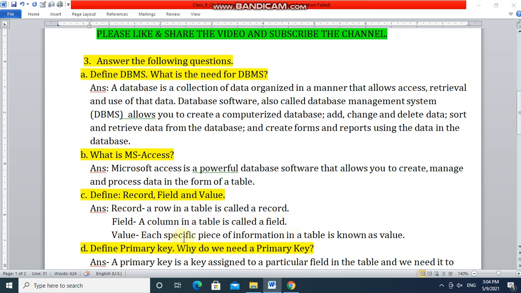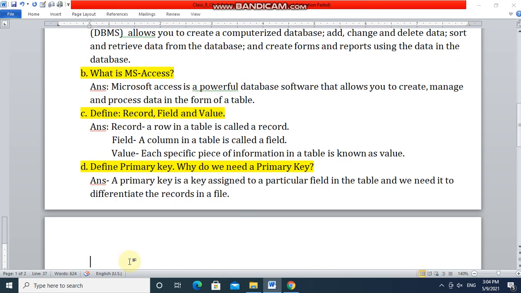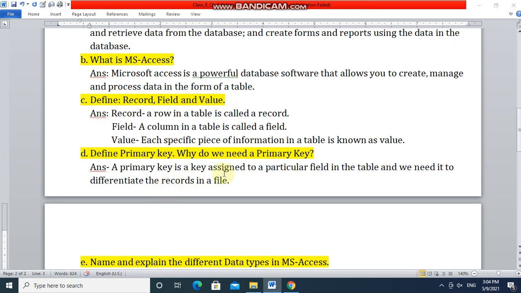Value, each specific piece of information in a table is known as value. D, define primary key. Why do we need a primary key? A primary key is a key assigned to a particular field in the table and we need it to differentiate the records in a file.